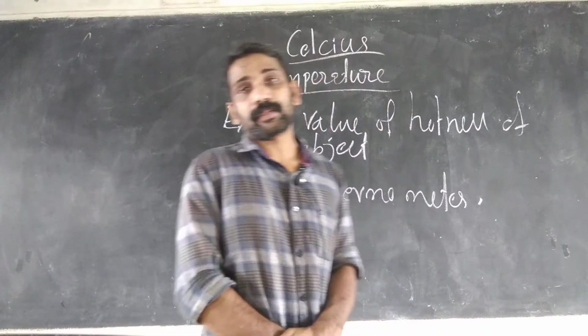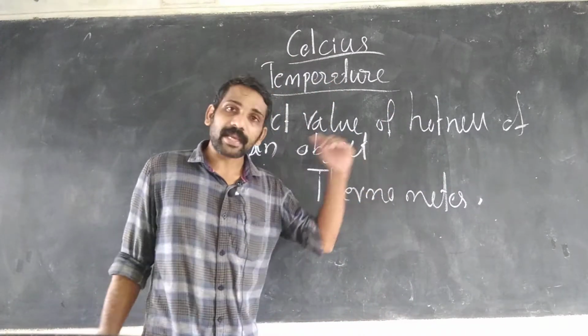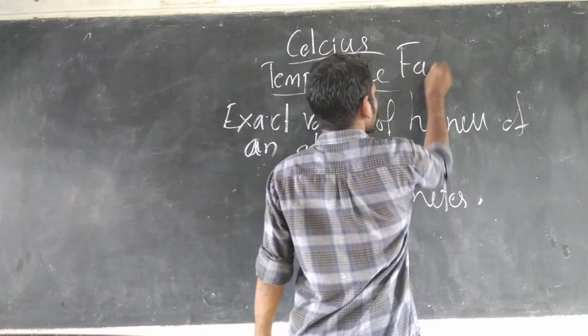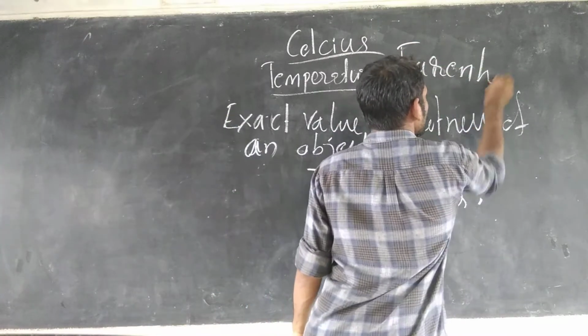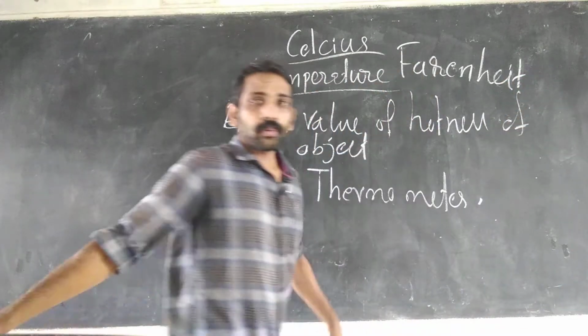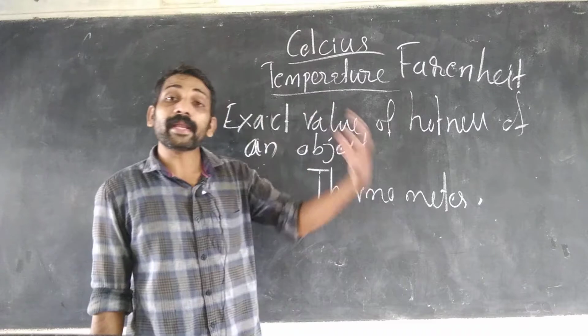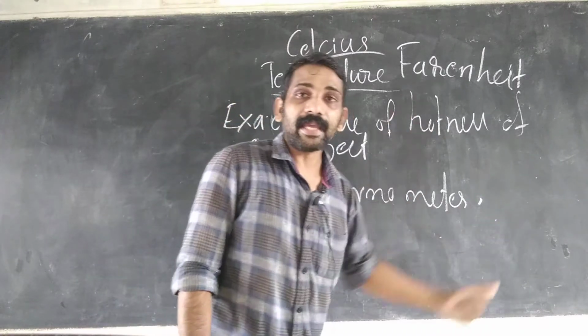Celsius thermometer. Another scientist, Fahrenheit, made an instrument with a scale.